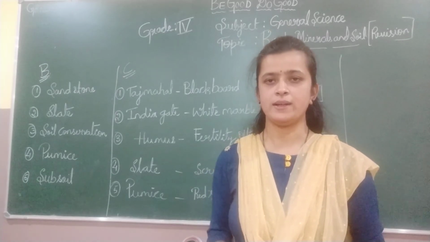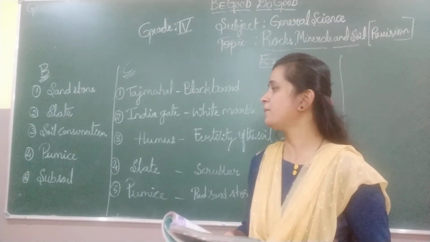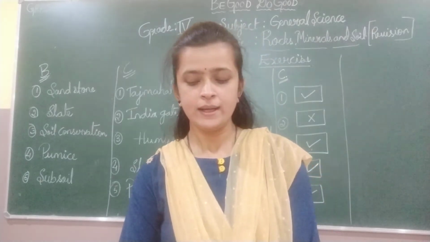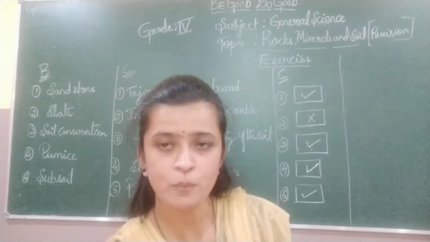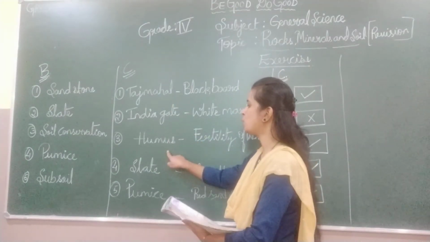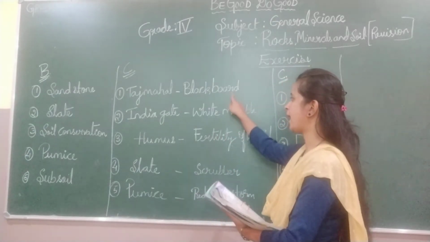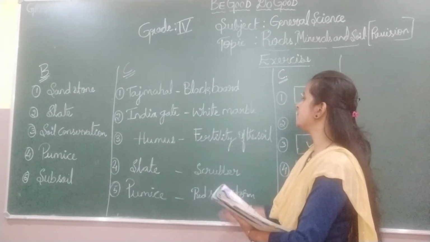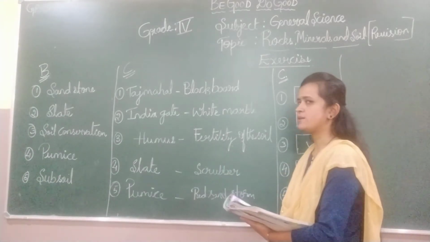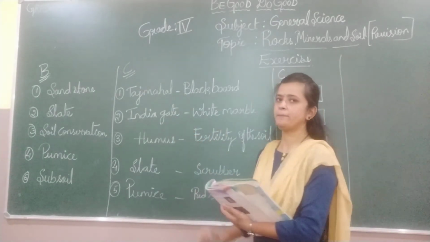Subsoil is the answer. Next, the C main, match the following, children. In column A they have given Taj Mahal, India Gate, humus, slate and pumice. And in column B: blackboard, white marble, fertility of the soil, scrubber and red sandstone. So we have to join column A with column B.